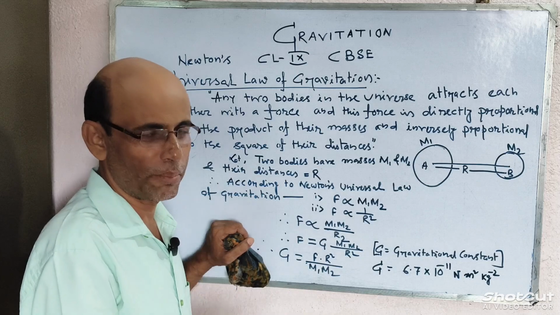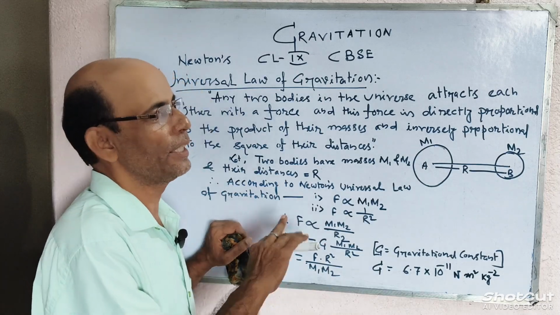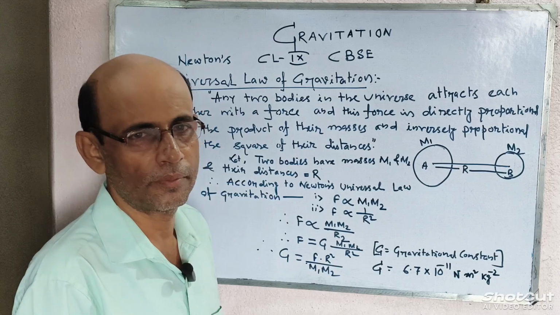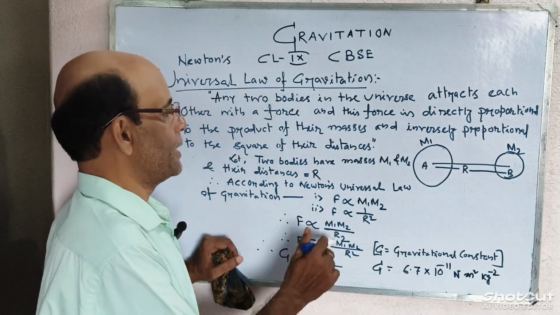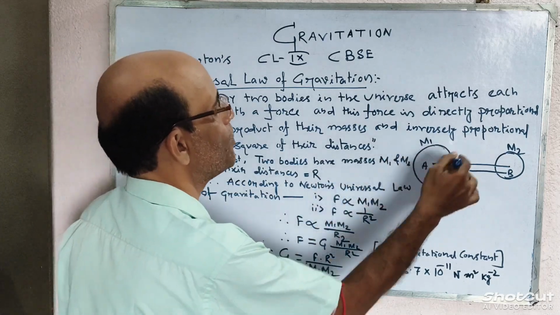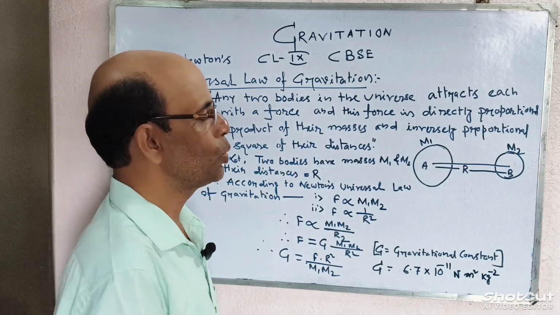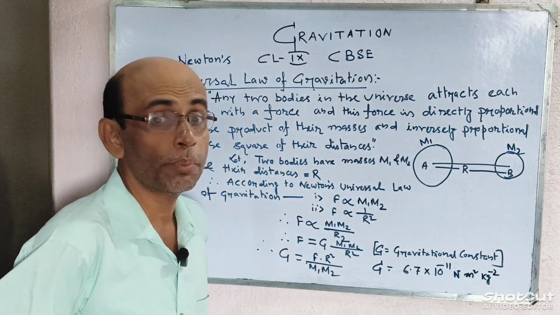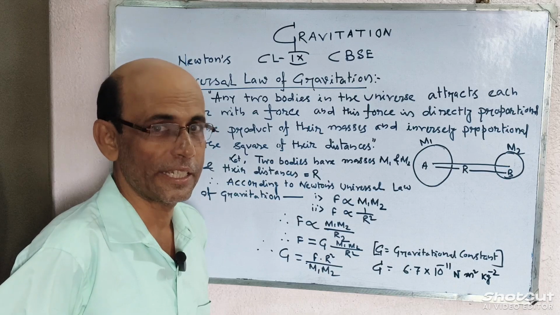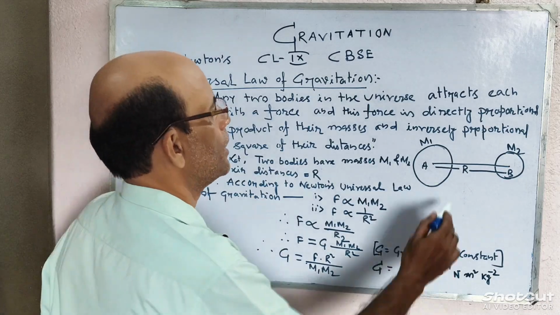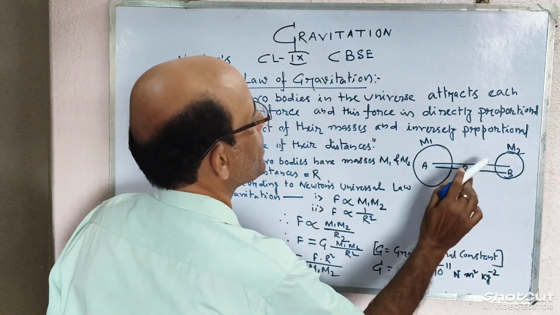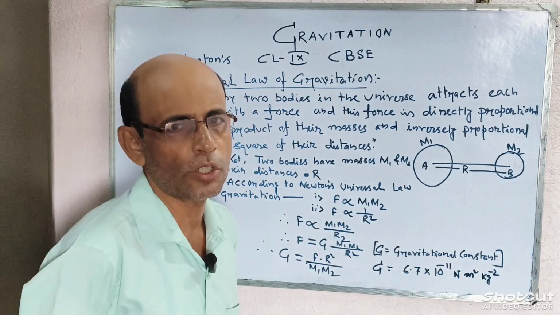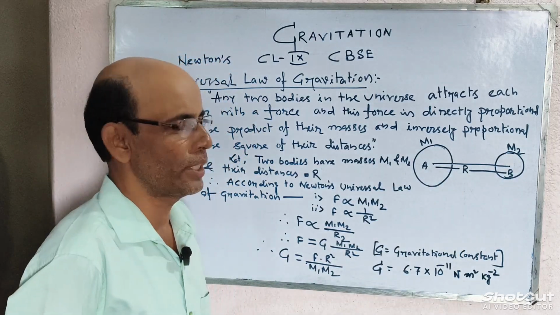If the product of their mass decreases, then this force will also decrease. And it is inversely proportional to the square of their distances. First of all, distance. Distance does not mean from the end of this to the end of this. Distance is considered as center to center distance.